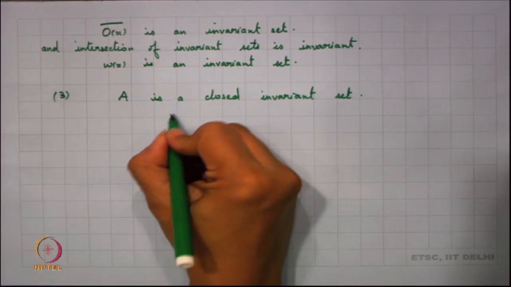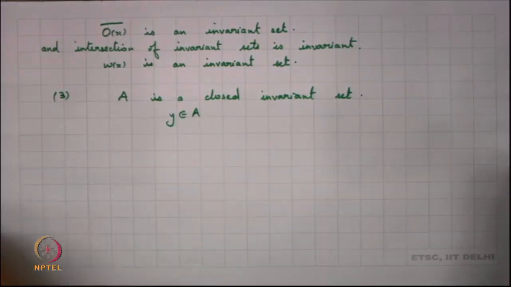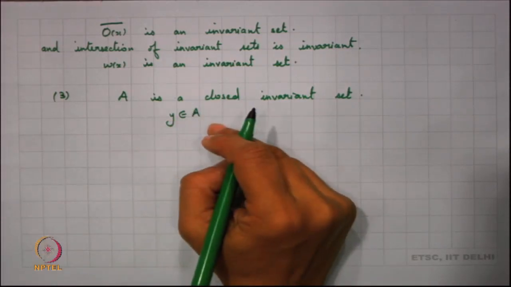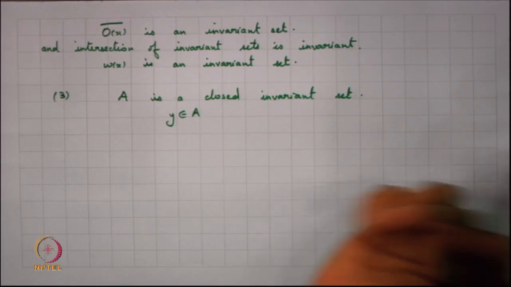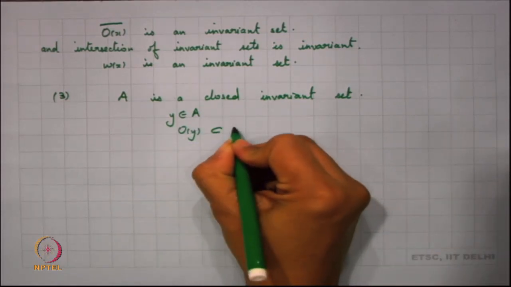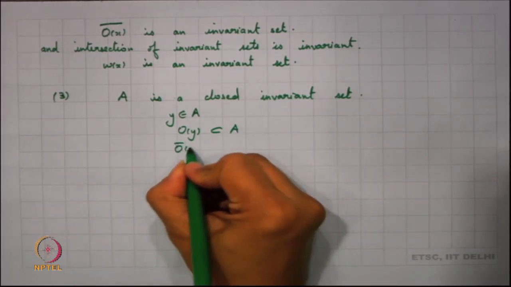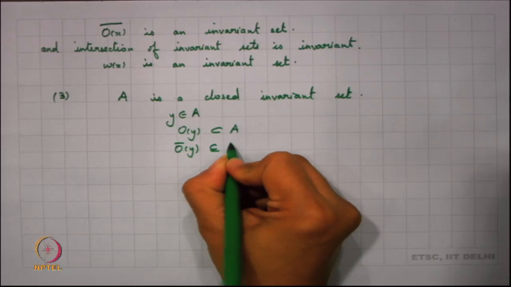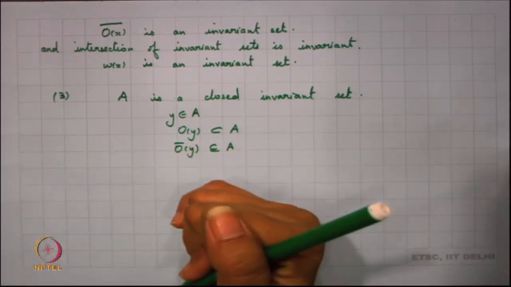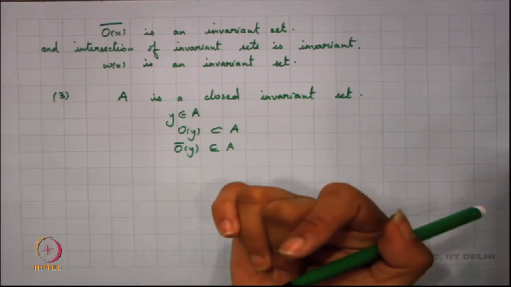Let me take y to be an element of A. Then we know that the orbit of y will be a subset of A, because A is invariant. So the orbit of y is a subset of A, and in fact we find that the orbit closure of y is also a subset of A, because A is closed.